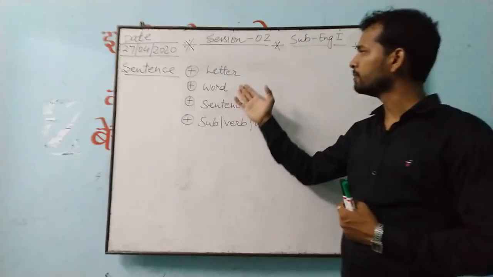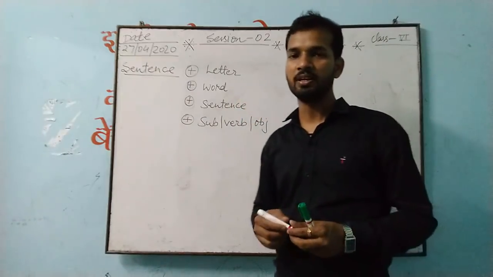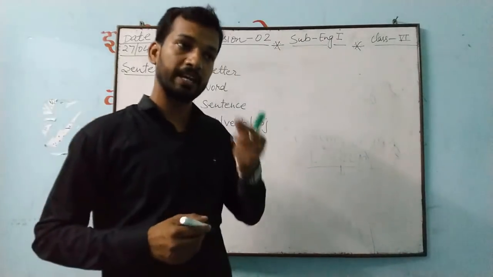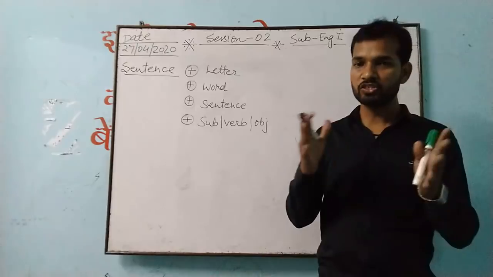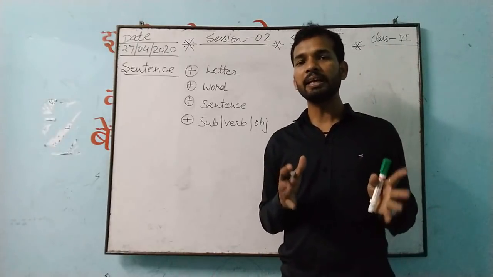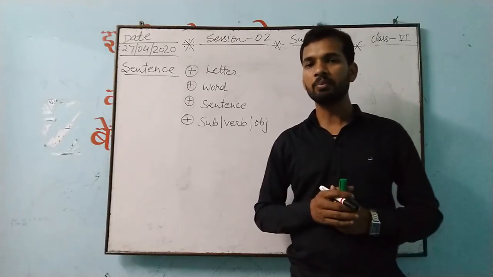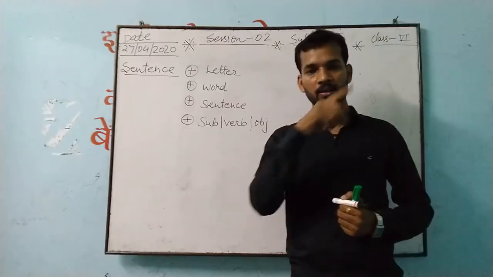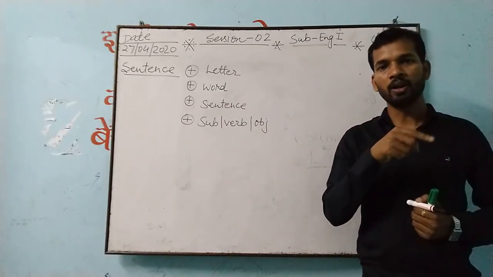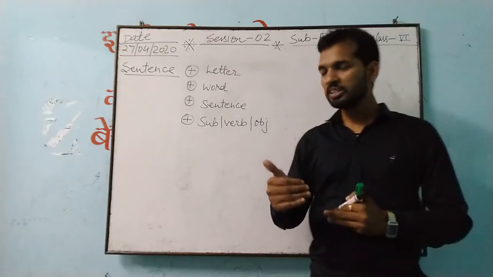So see here, I told you what a letter is in our first session. I gave you an example of when the children were in LKG, that Jacinta Miss told you about A for apple, B for ball, C for cat. These all Miss told.